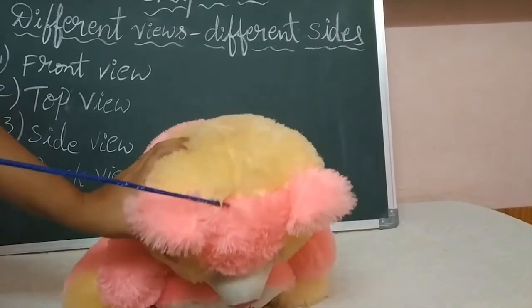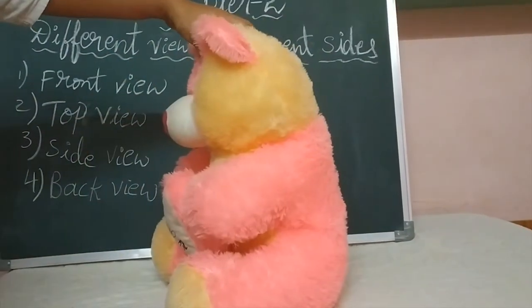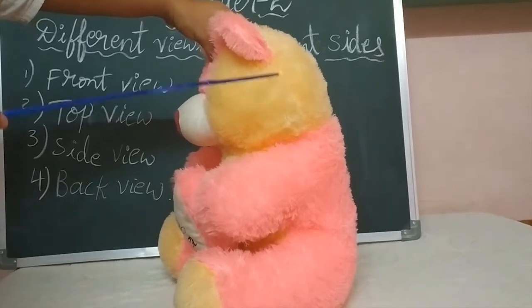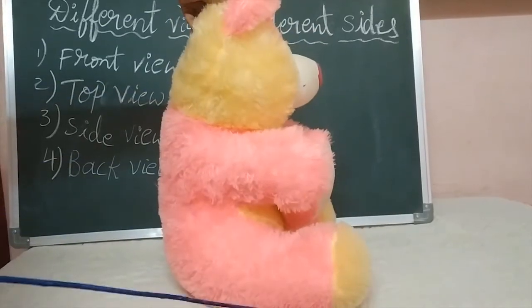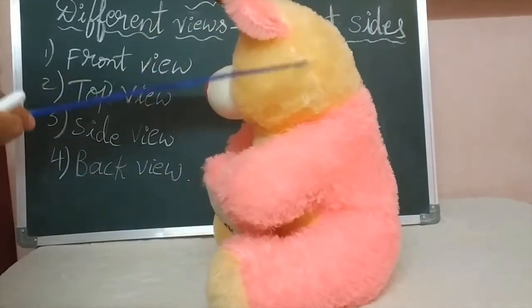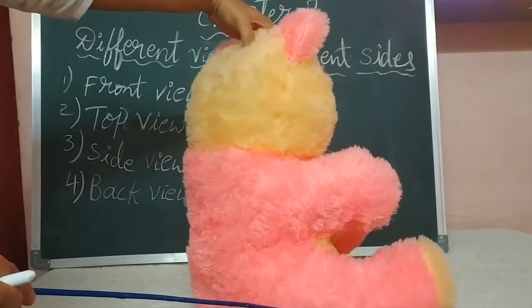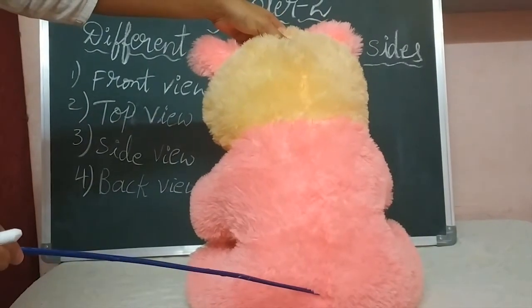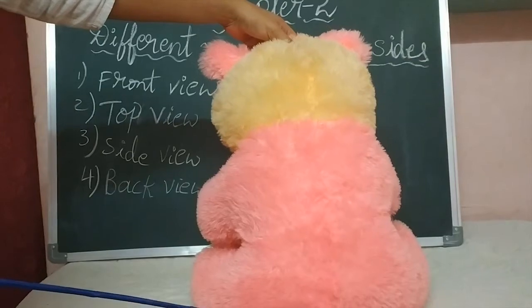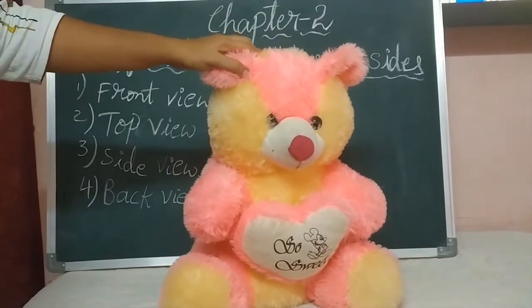And now, coming to the side view. It has two side views. One is left side view and the other one is right side view. This is the left side view and this is the right side view. Now coming to the fourth one, back view. If you observe it from back, this is the back view of a teddy bear. I hope all of you understood, children. The four views: front view, top view, side view and back view.